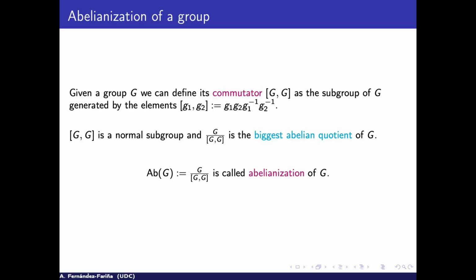We can say a little more. We can say, okay, in a group, we have the idea of commutator. That is the subgroup generated by the elements that commute.